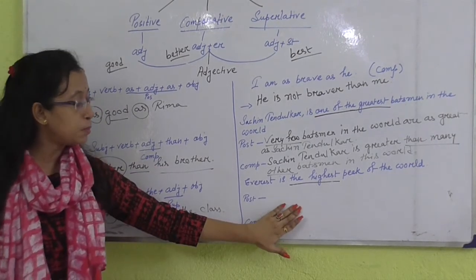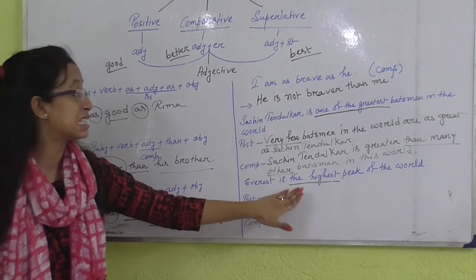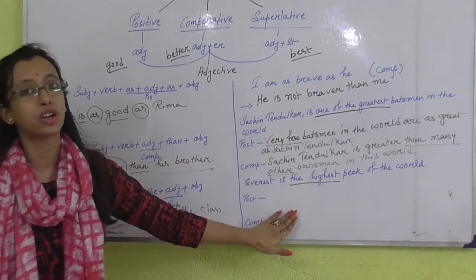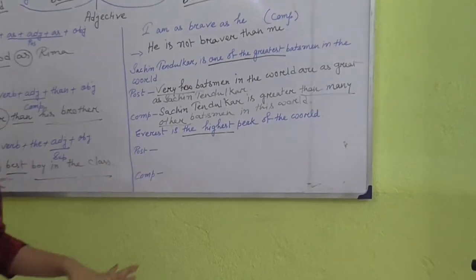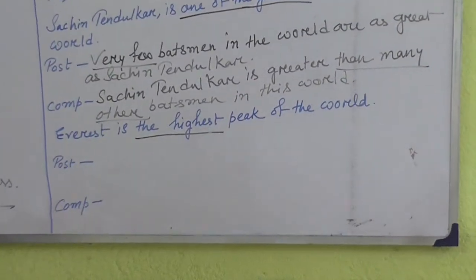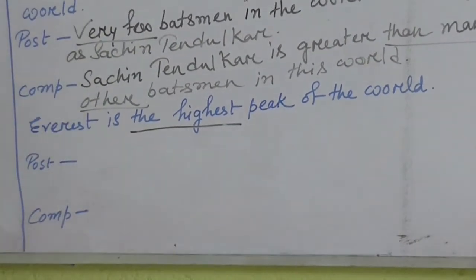And then here it comes, "Everest is the highest peak." Everest is the, there is no "one of", there is only "the". Everest is the highest peak. It means there is no other peak that is as high as Everest.